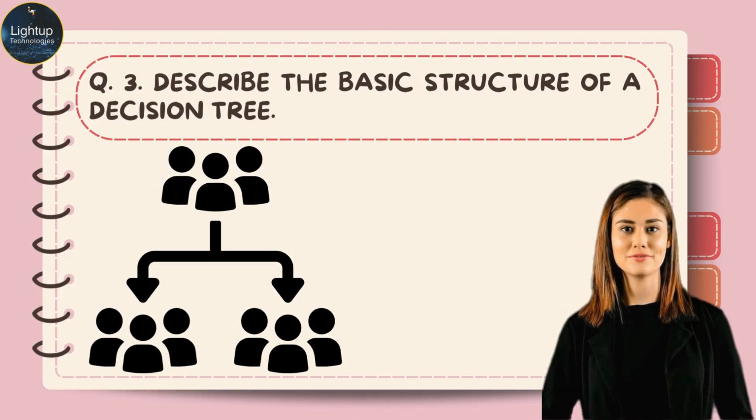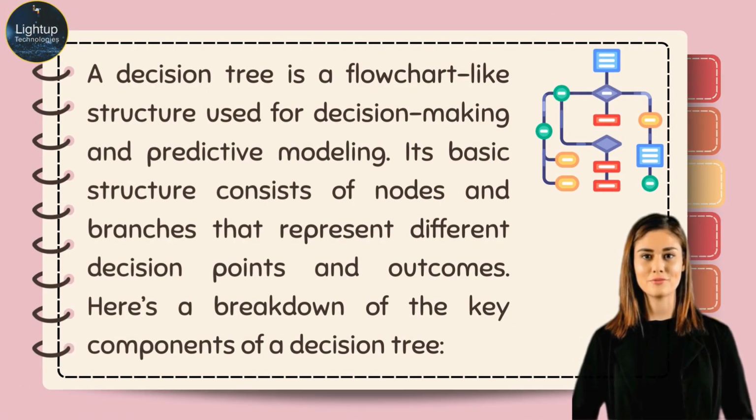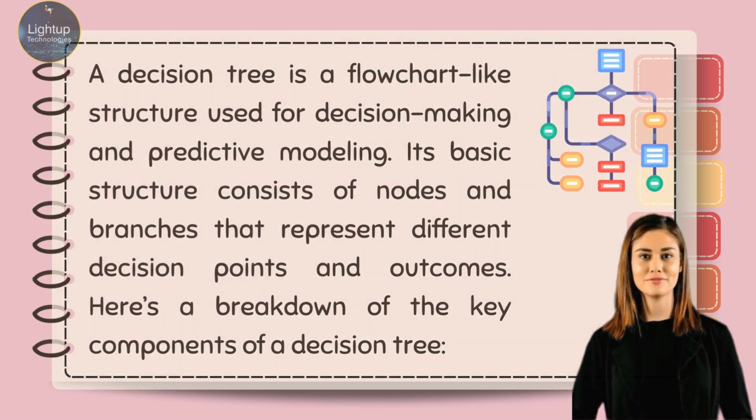Describe the basic structure of a decision tree. A decision tree is a flowchart-like structure used for decision making and predictive modeling. Its basic structure consists of nodes and branches that represent different decision points and outcomes. Here's a breakdown of the key components of a decision tree.